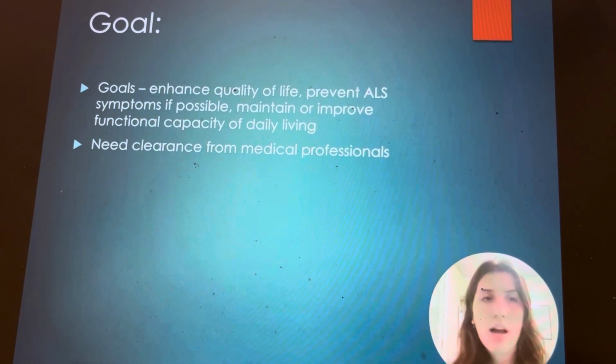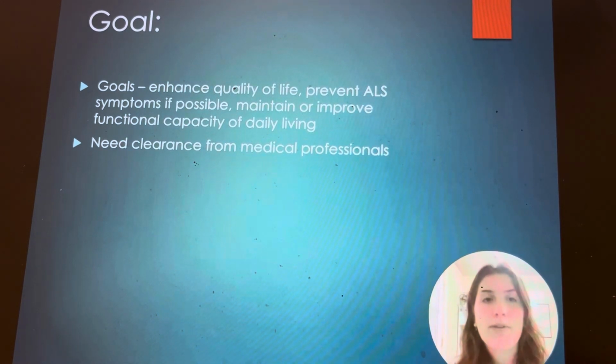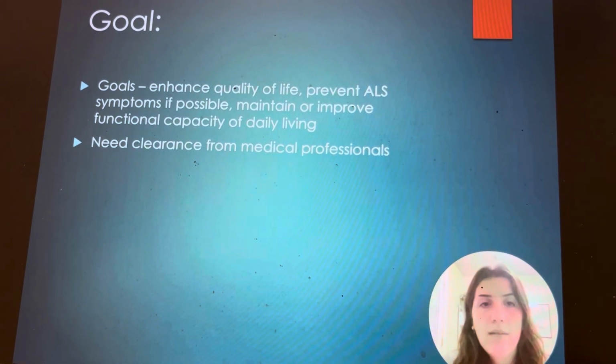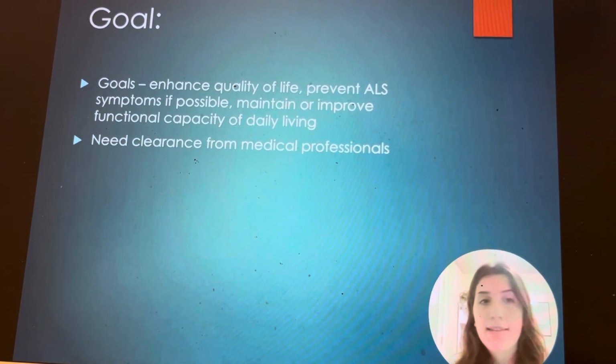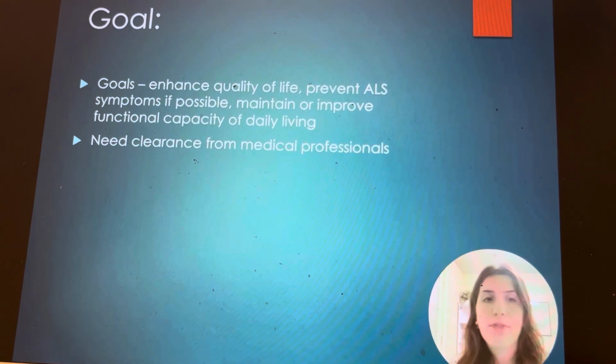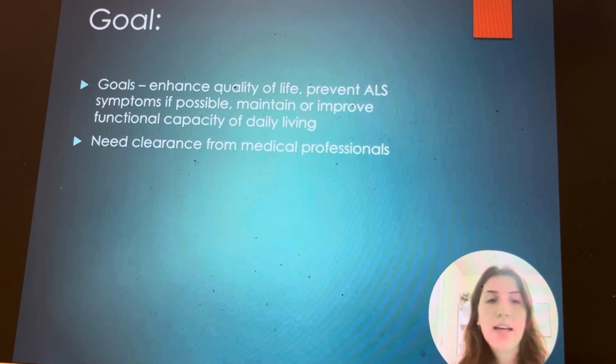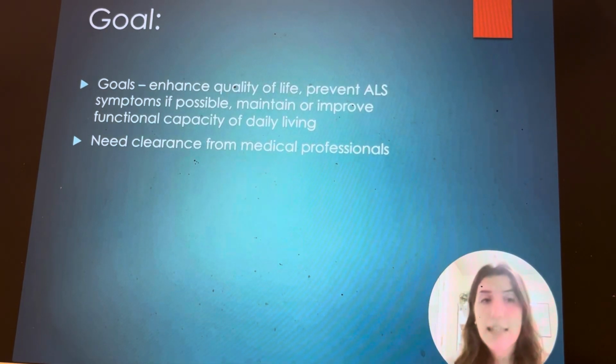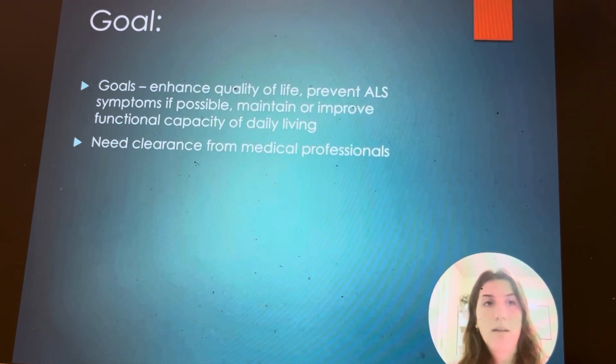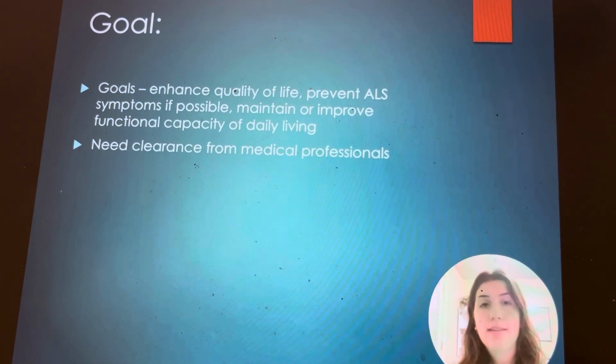The goal of this patient was to enhance quality of life through exercise, prevent ALS symptoms if possible, and maintain or improve functional capacity of daily living. And they would need to be cleared by a medical professional who's dealing with this disease, just to understand what they're dealing with in ALS and the health standards that they should be considering when exercising.